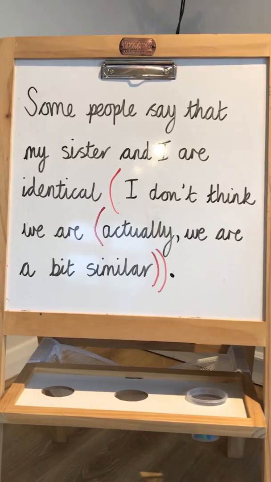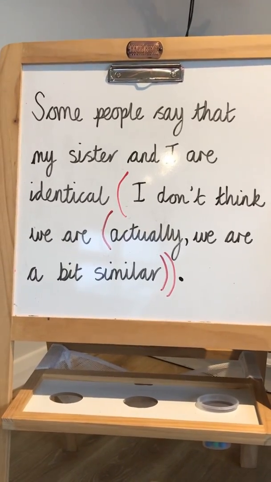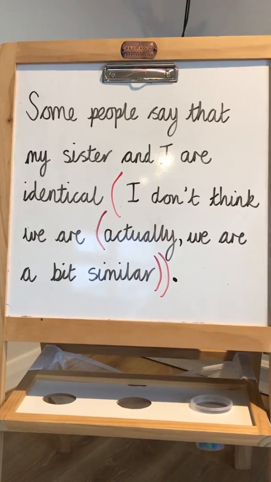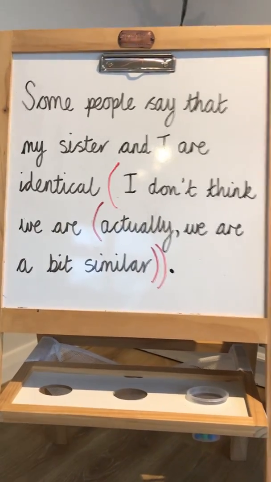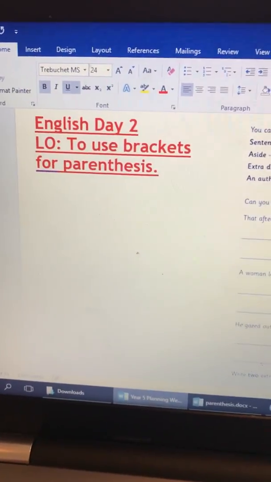Okay, have a look at this one and think about what has gone wrong. Some people say that my sister and I are identical. I don't think we are. Actually, we are a bit similar. Okay, don't put parenthesis inside parenthesis. Don't use brackets inside other brackets. Just don't do it, okay?